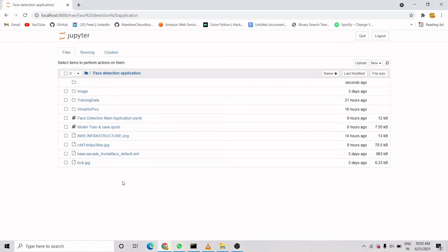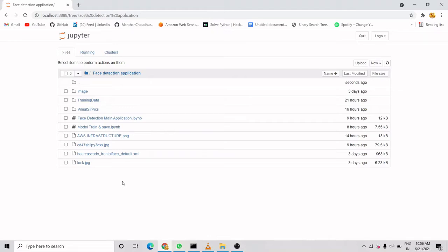And whenever it detects the second face, meaning the face of Vimal sir, it will launch an EC2 instance on the AWS cloud, and also create a 5 GB volume and attach it to the created instance. And when it detects any anonymous face for which my model is not trained, it will send a mail and a WhatsApp message to my number saying that some anonymous person came into your workspace, so do some action toward that. So it is like that.